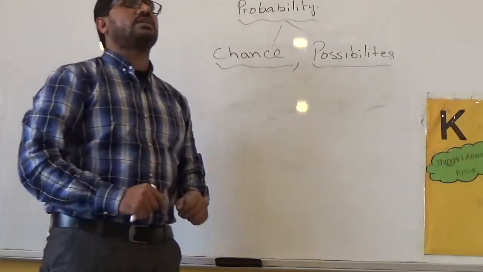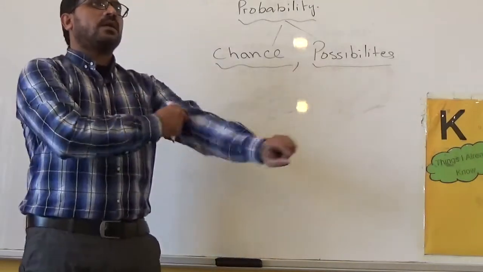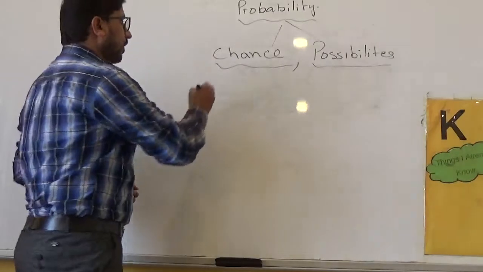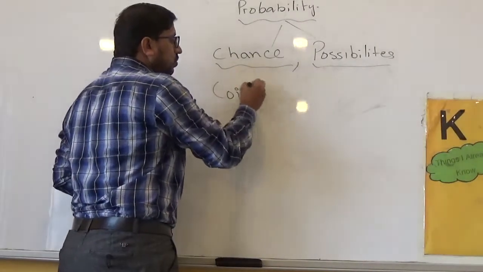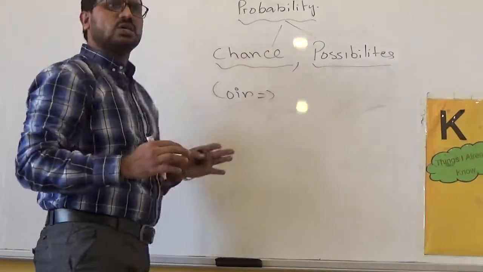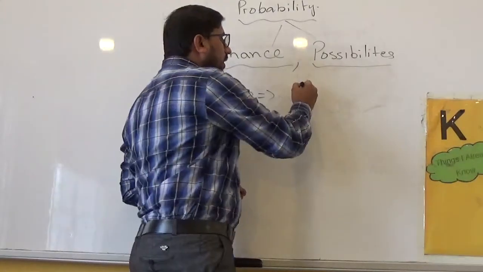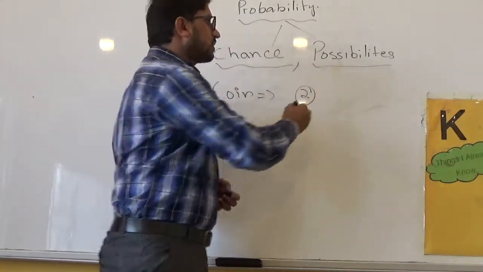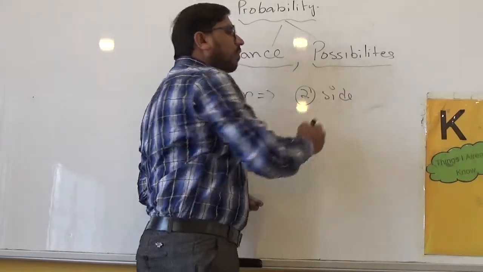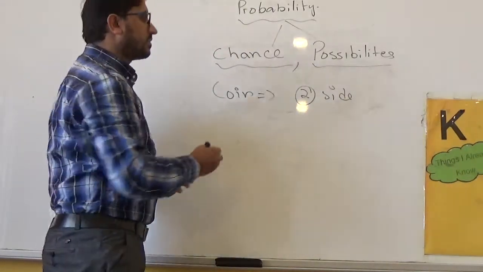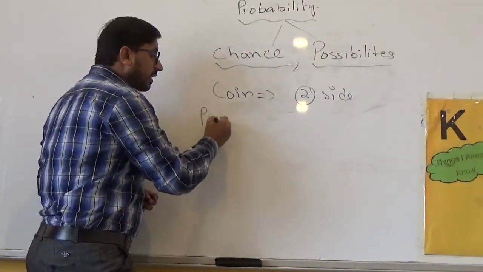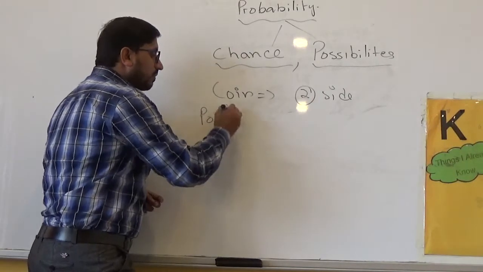So let's have an example. The very first, suppose we have a coin. How many sides does a coin normally have? We know that there are only two sides of a coin. And there is a mathematical term for the probability: possible